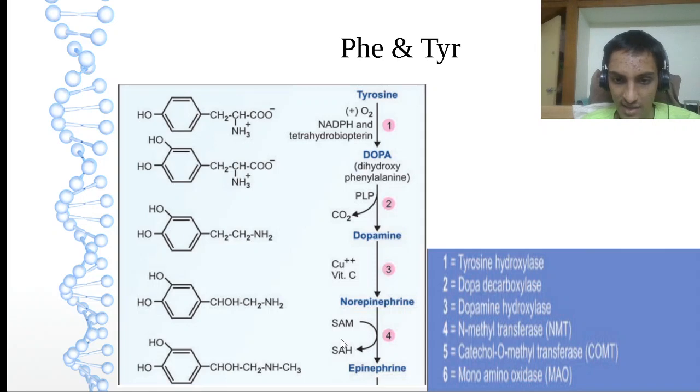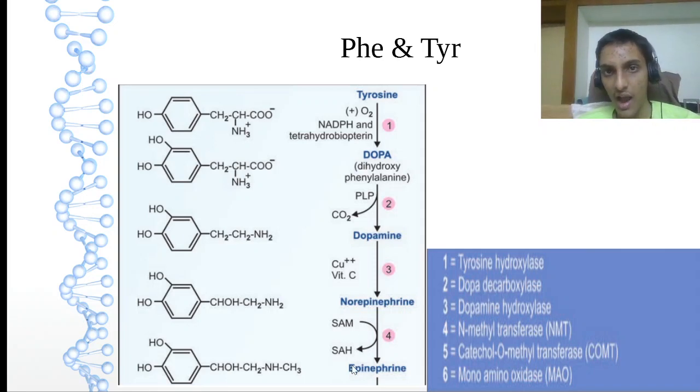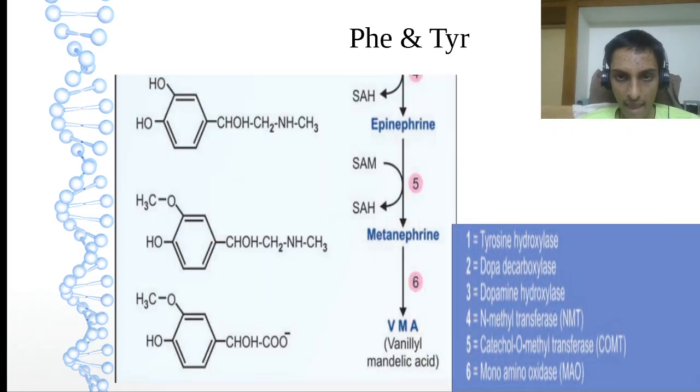Norepinephrine to epinephrine, there is a transmethylation. I told you transmethylation means SAM to SAH is important. Please mention SAM to SAH whenever you are writing any transmethylation reaction.